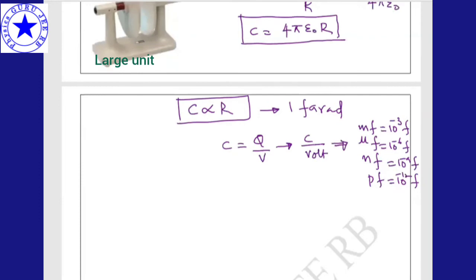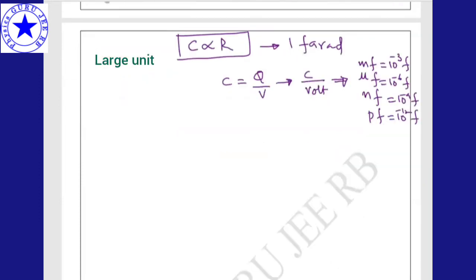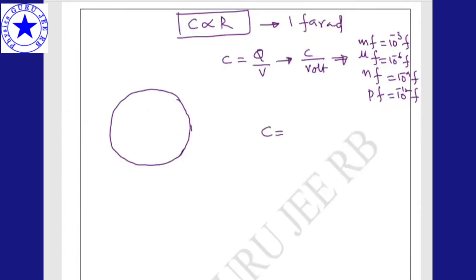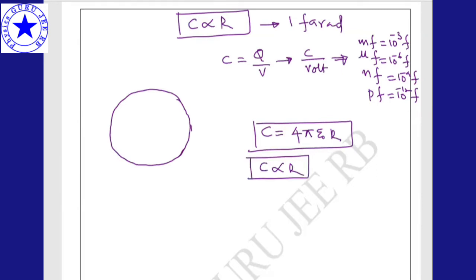If I consider Earth as a big sphere, let us calculate. What is the formula we got for a spherical capacitor? C is equal to 4 pi epsilon naught into R, or C is proportional to R. Is it clear? Here R is the radius.